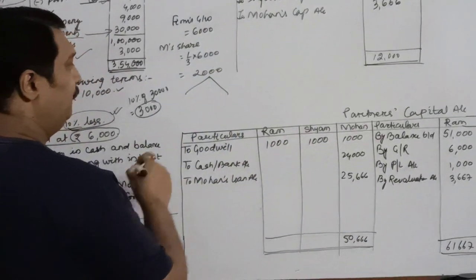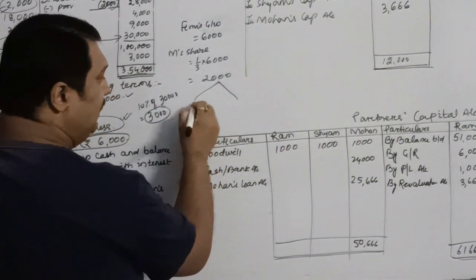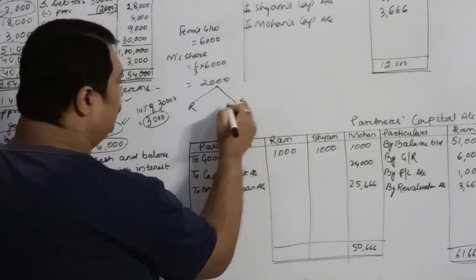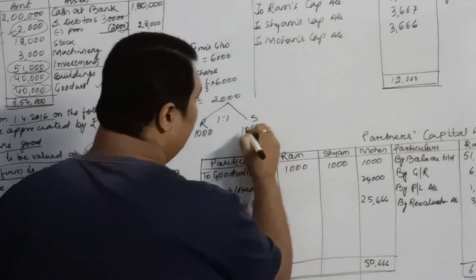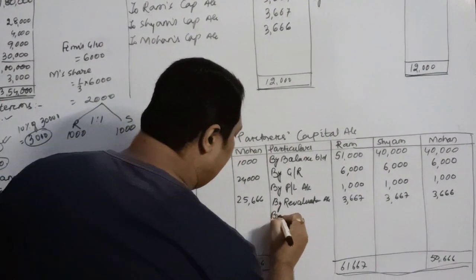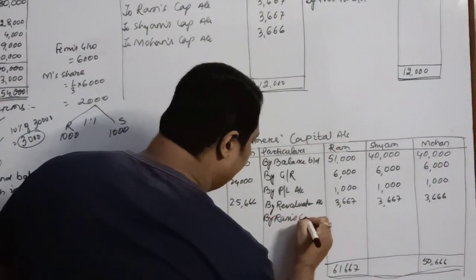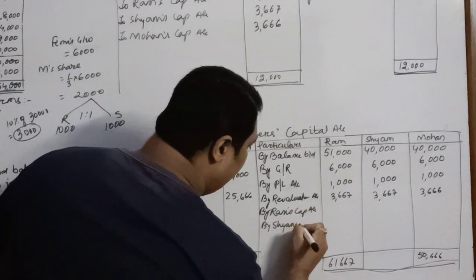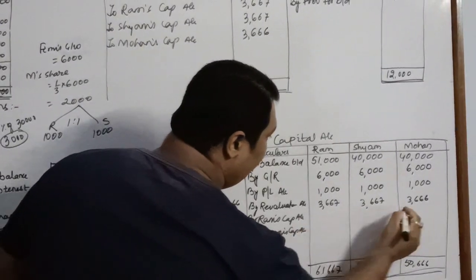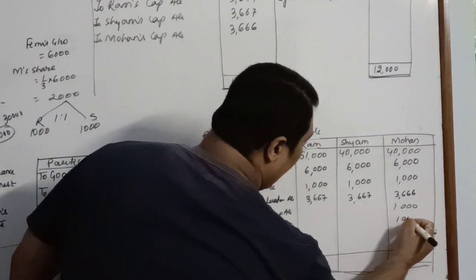It will be paid off by whom? By the rest of the partners, Ram and Shyam, equally, because that is the gaining ratio, 1,000 and 1,000. So here we will write by Ram's capital account, by Shyam's capital account. Both of them will be paying 1,000 each.